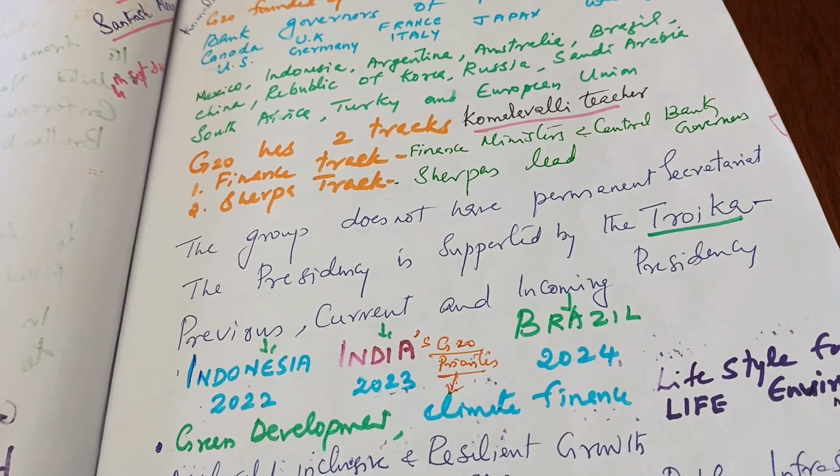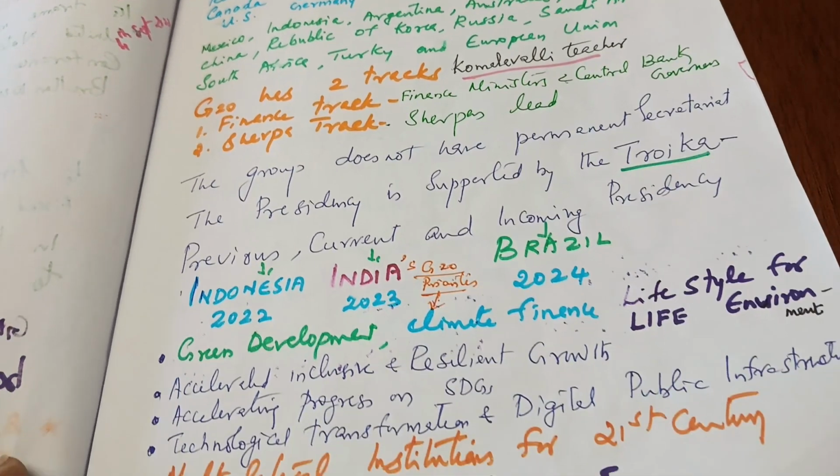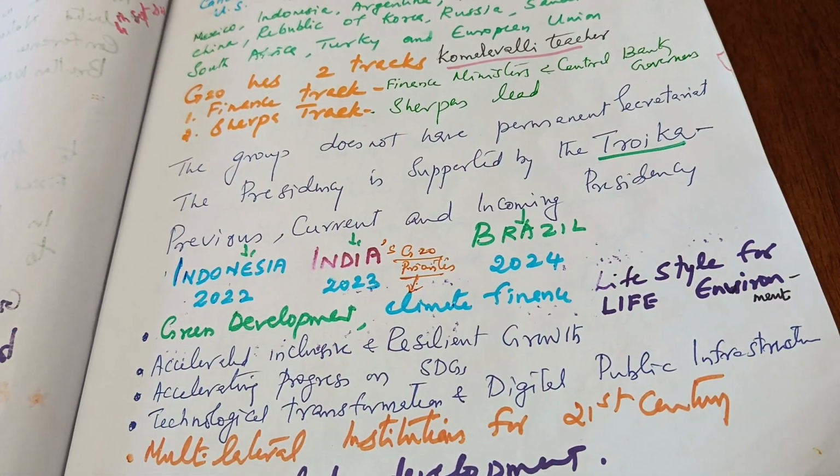And in India it was in 23. Yes, now it was in 23, and earlier in 22 that was Indonesia, and coming in 24 it is Brazil. So that is how the Troika works, and it is focusing on green development, climate finance. So the G20 priorities of India's summit, looking forward, are green development, climate finance, lifestyle for life environment.